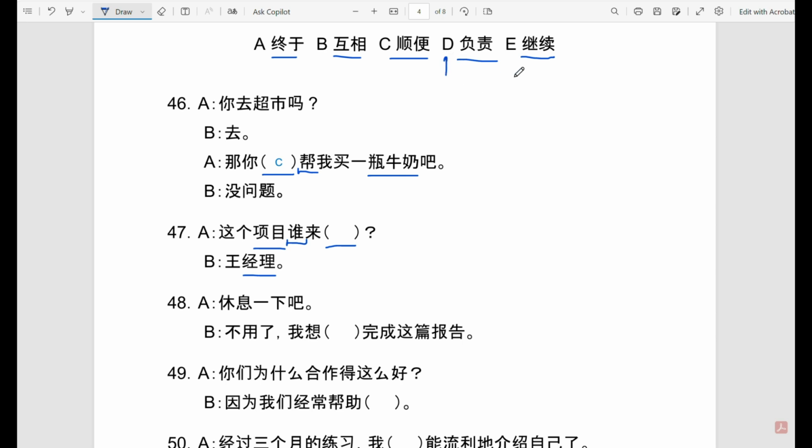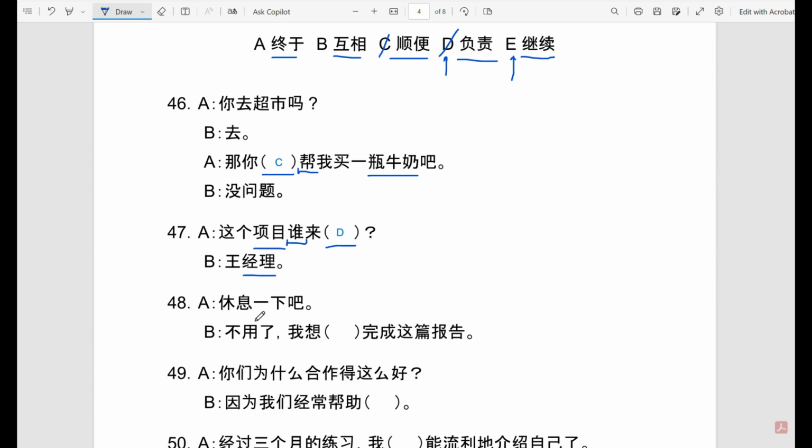So D is 负责, be responsible for something, and E is 继续, which is continue. So here what makes the most sense is D. Who comes to be in charge of this project? And the answer is manager Wang. So it is D. Also, the fact that he is a manager can make us understand that he has a more responsible role, let's say.